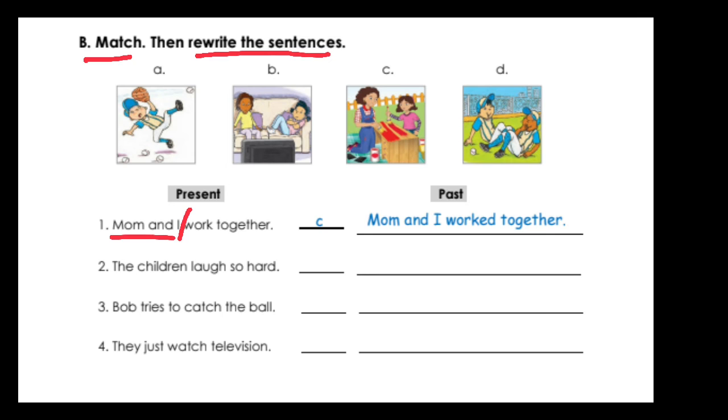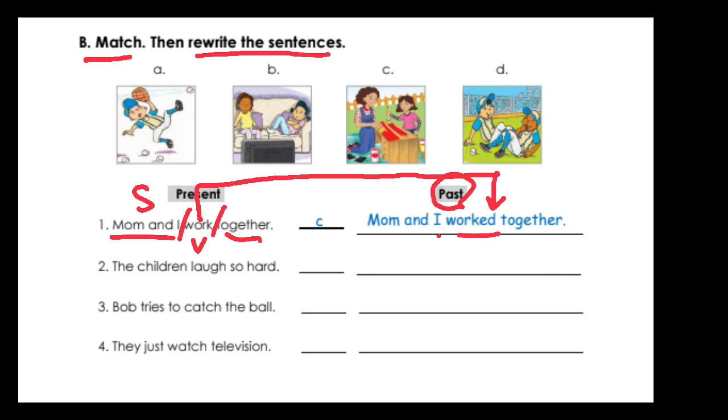Here, Mom and I work together. Subject, verb. Now, we have to write it down in the past tense. Then, what we can do is choose the verb and put ed. Some say together ed, hard ed. No, you can't. You always have to have verb plus ed. Verb plus ed.